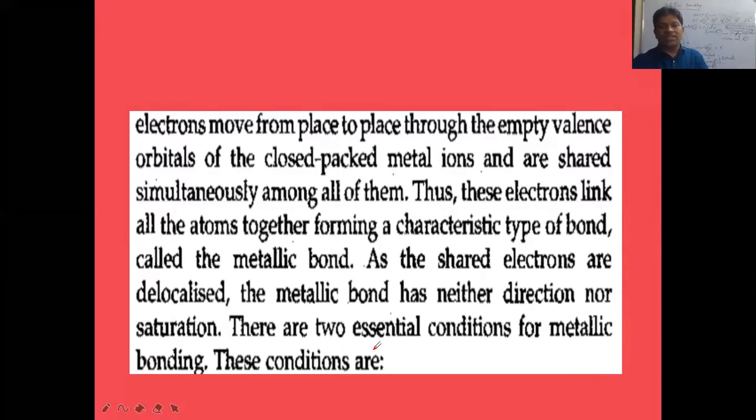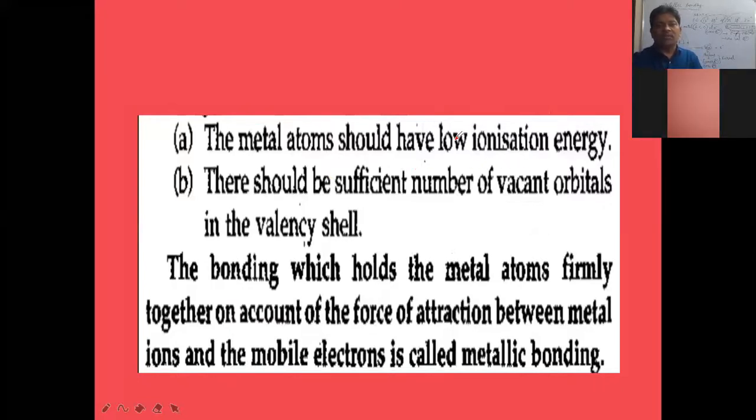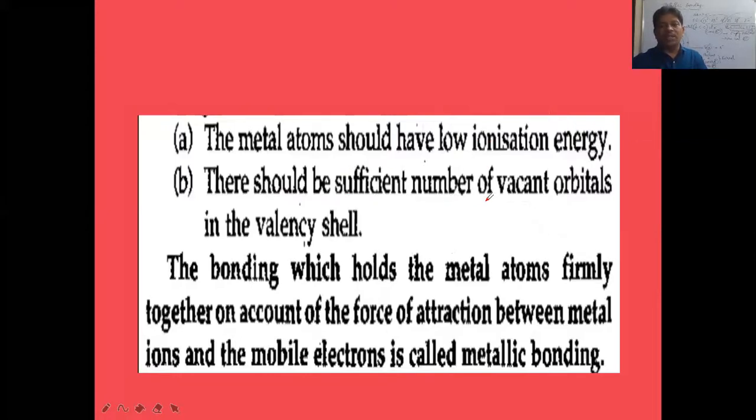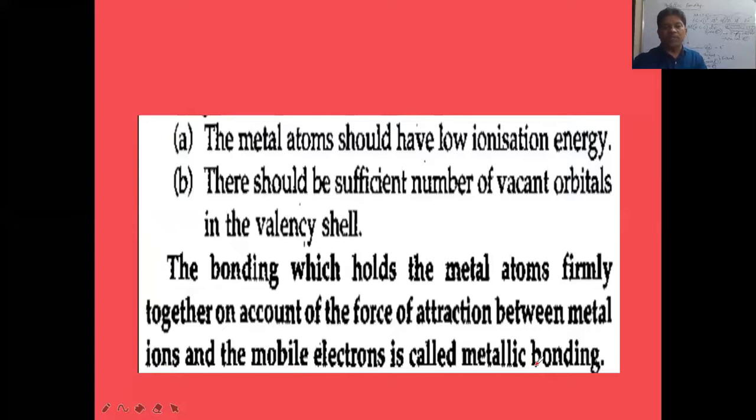There are two essential conditions for a metallic bond to form. The first condition is that the metal atoms must have low ionization potential, and there should be a sufficient number of vacant orbitals in the valence shell, meaning there should be empty orbitals in the valence shell. The bonding which binds the metal atoms firmly, meaning strongly together, on account of the force of attraction between metal ions and the mobile electrons is called metallic bonding.